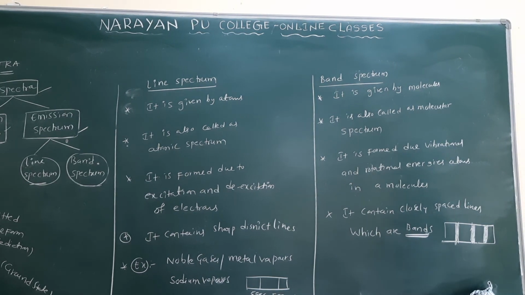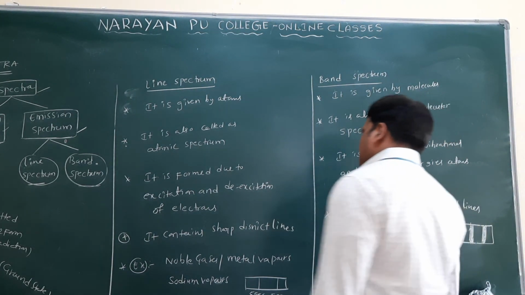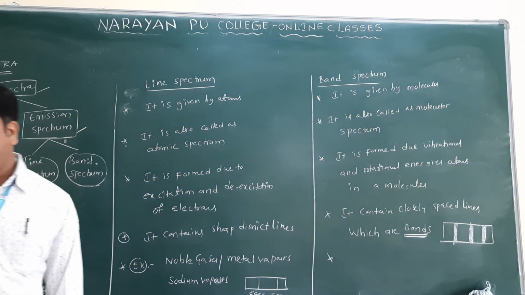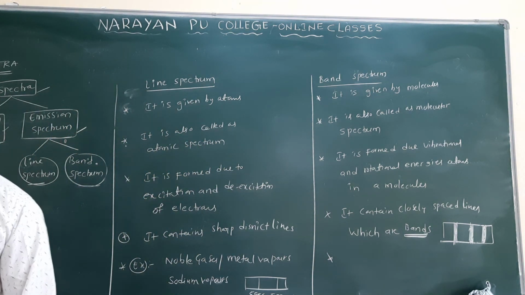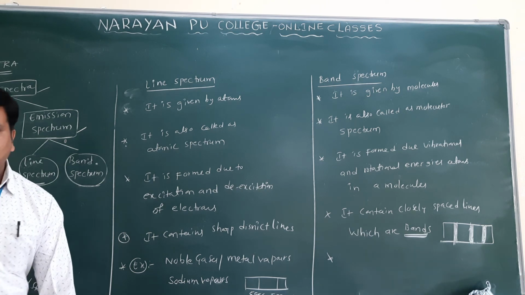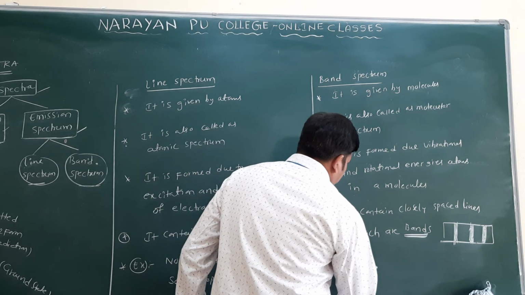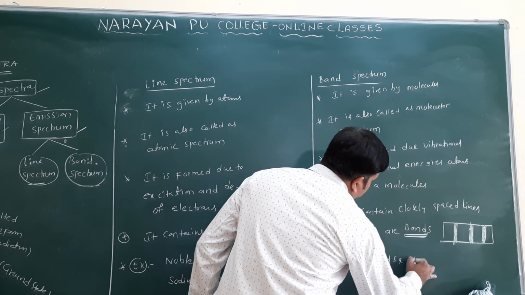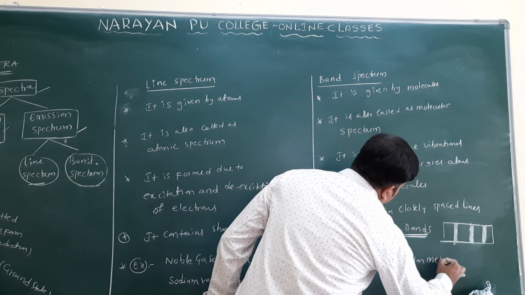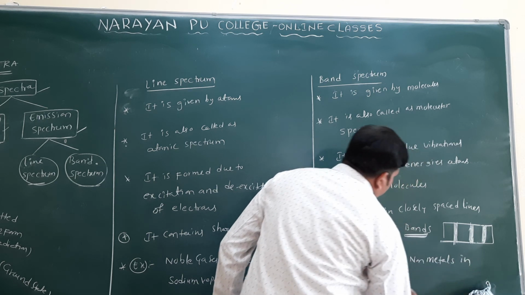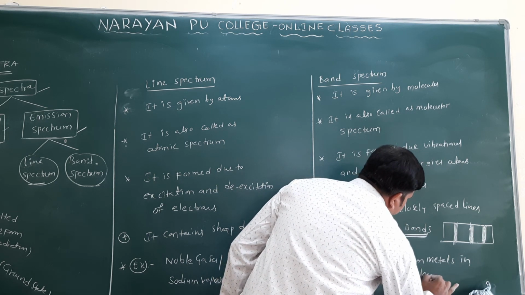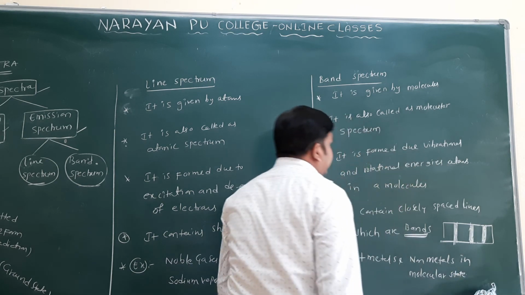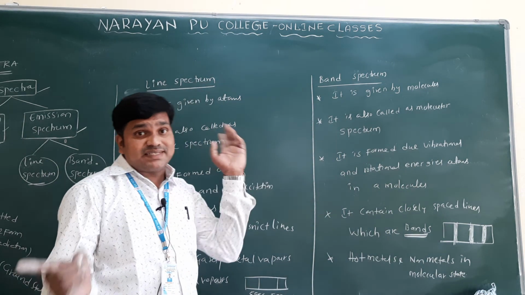Okay, and what are the examples for bands? Here examples are hot metals and non-metals in a molecular state. This is regarding the band spectrum only. Let us compare the two.